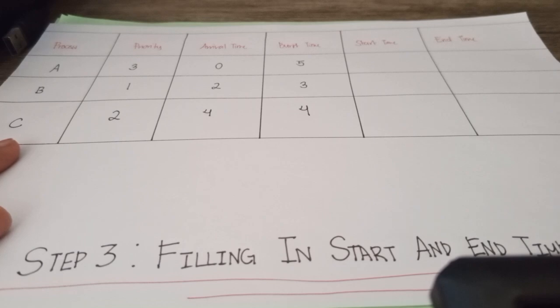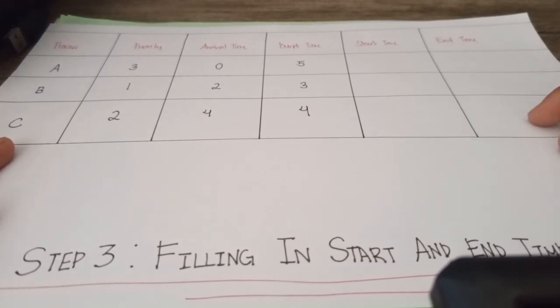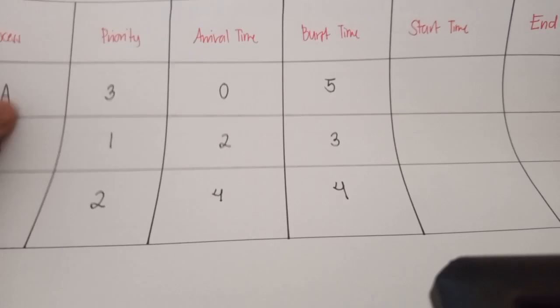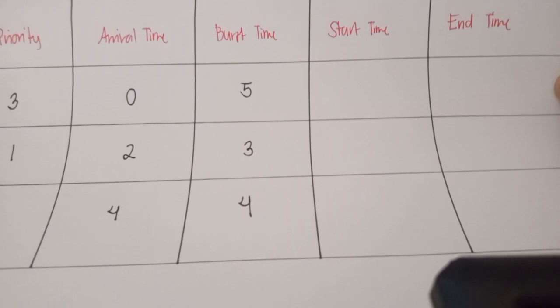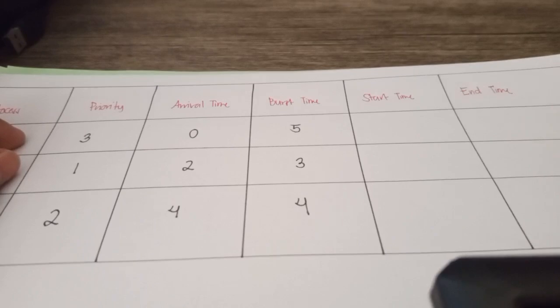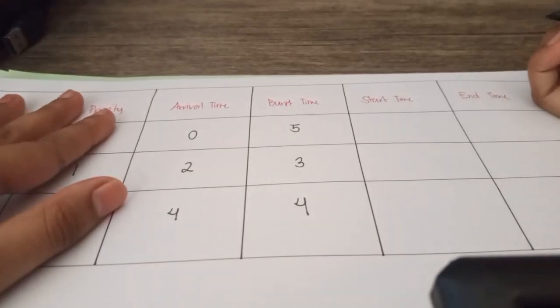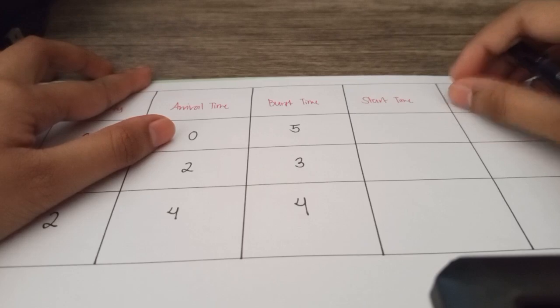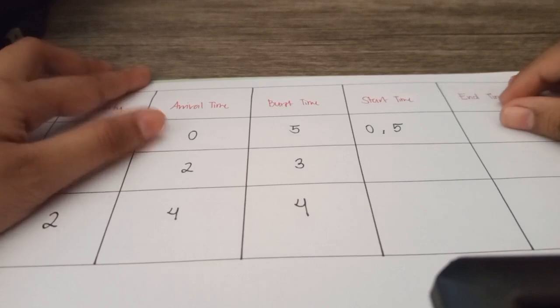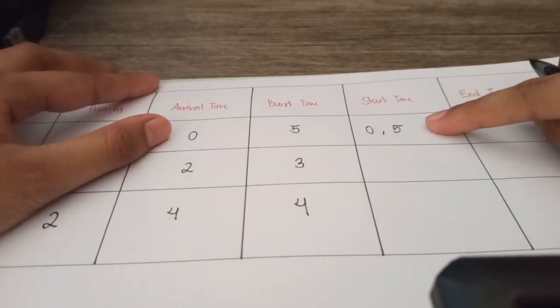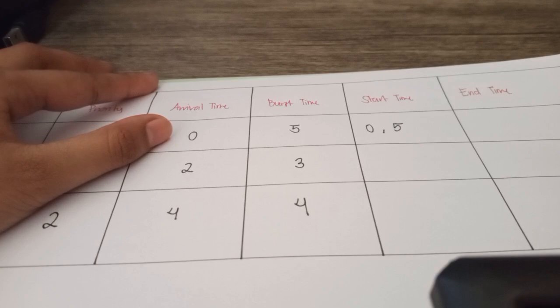So in step 3, which is filling in start and end time, you can see here in the table the process, priority, arrival time, and burst time. The only thing that we don't have is start time and end time. So in student A, their start times are 0 and 5 because A had two start times, as it was interrupted twice.